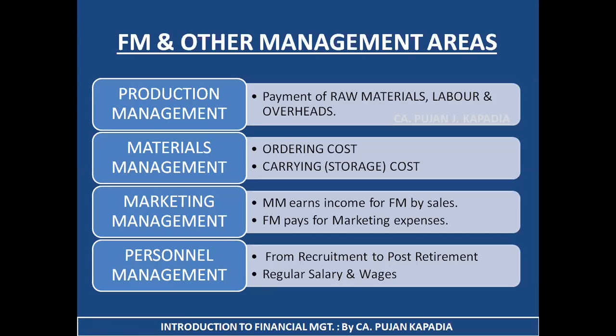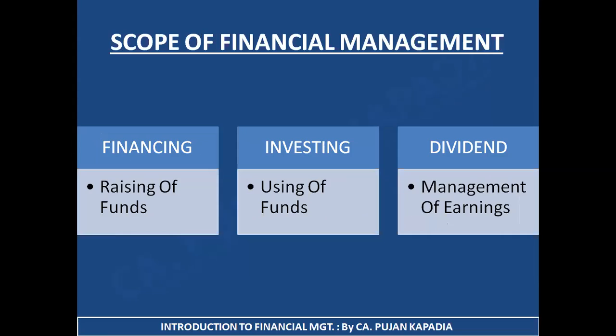So this was the second important part of this chapter, under which I explained what the relationship of financial management is with various disciplines like economics, accounting, mathematics, and all the management areas. I hope you are clear with this. Okay, let's move ahead. The third important topic is a long answer: scope of financial management. What are all the activities which are included under the head of financial management?